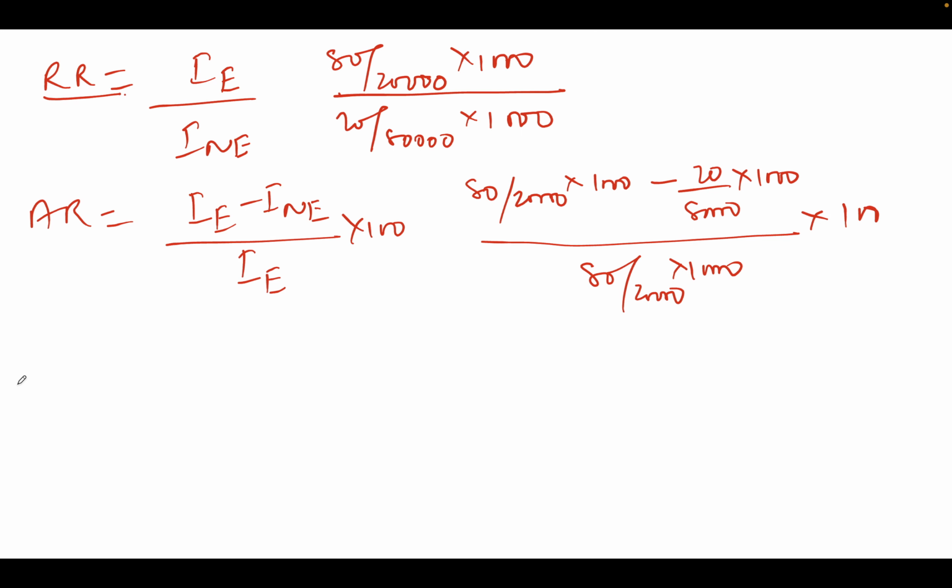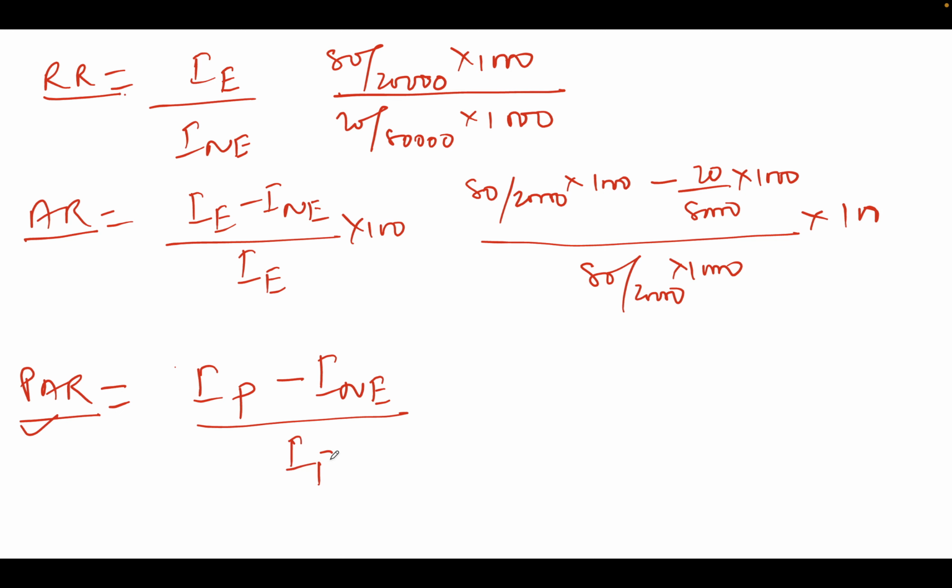Now, what is the population attributable risk? Which is the question. The question is saying population attributable risk says that I want to know the attribution of the risk factor in the entire population. Attributable risk says what is the attribution of the risk factor in the exposed group. Here it says what is the attribution of the risk factor in the population. So I have already calculated incidence in population. From this I need to subtract incidence in non-exposed out of incidence in population, and this is into 100. The formula is same. The only thing which we use here is incidence in population.